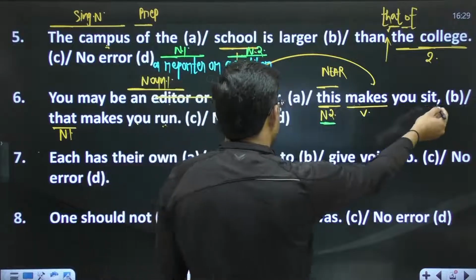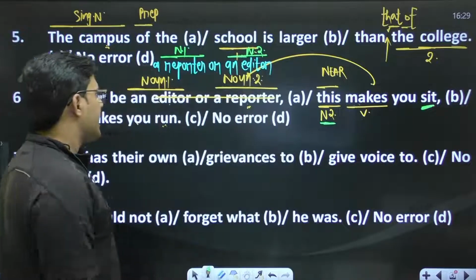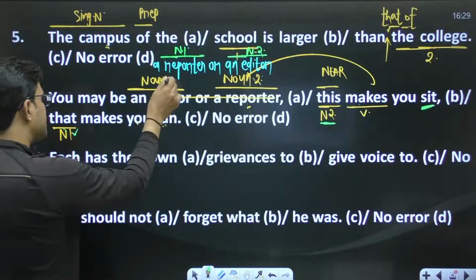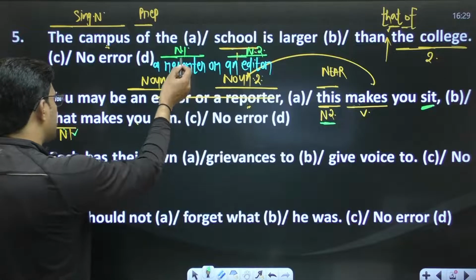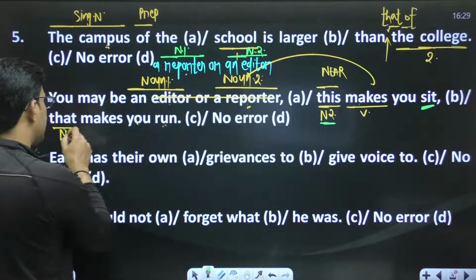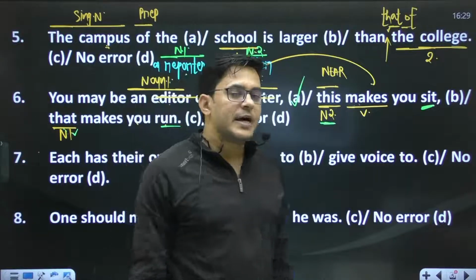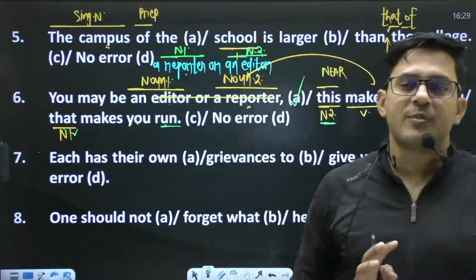Editor. Editor, what does he do? He sits. And noun 1 denotes far. Far is what? Reporter. Far is what? Reporter. And reporter, what does it do? It runs. Now the sentence will be fine, and you have an error in part A. Are you getting my point?